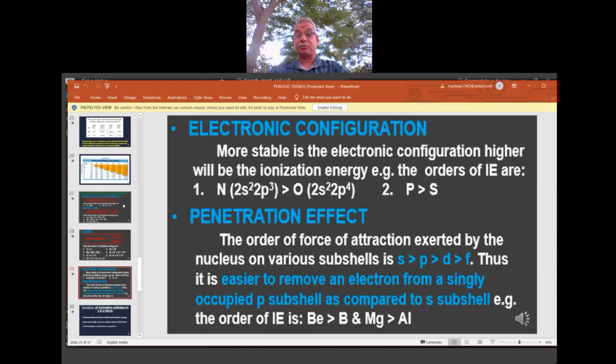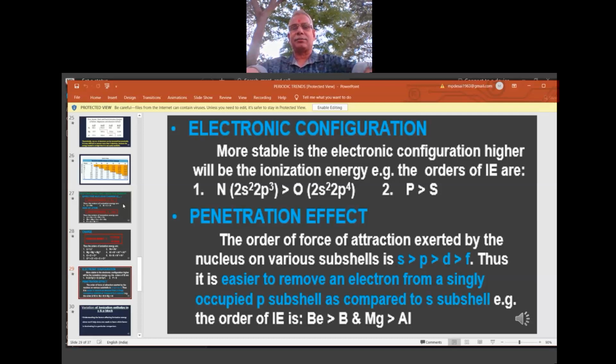Next factor is electronic configuration. The more stable the electronic configuration, the more is the IE. Why more IE? Because when stability is there, they don't want to lose or they don't want to gain. They are in a stable condition. Why disturb? To disturb, you have to spend more energy, more physical labor.